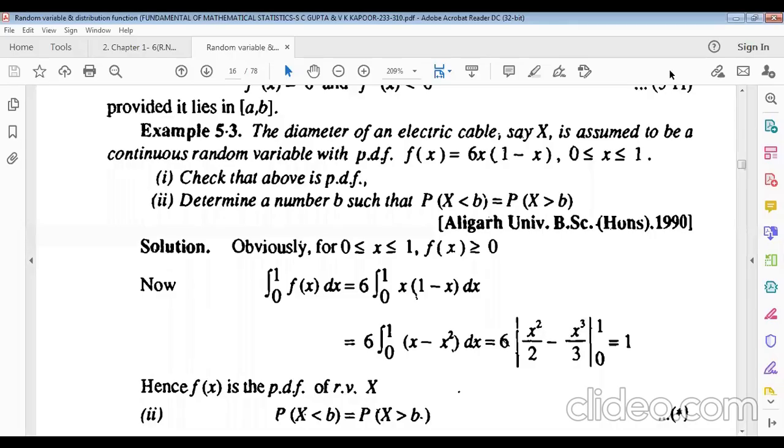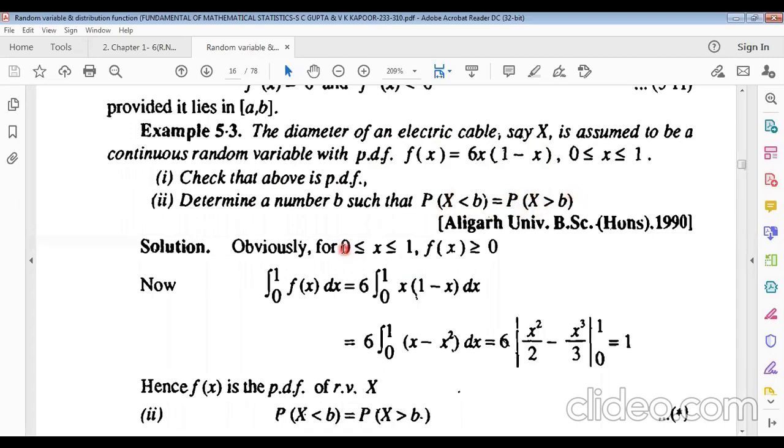Actually, this is an engineering application example. The diameter of an electric cable, say x, is assumed to be a continuous random variable with probability density function f of x equals 6x times (1 minus x), where x lies between 0 and 1. We have to check that the above is a PDF, that is, a probability density function. Determine b such that probability of x less than b equals probability of x greater than b.